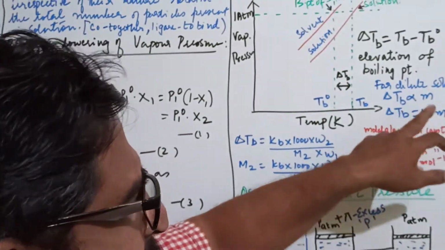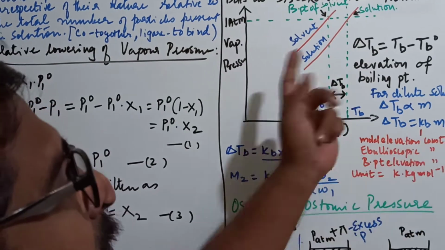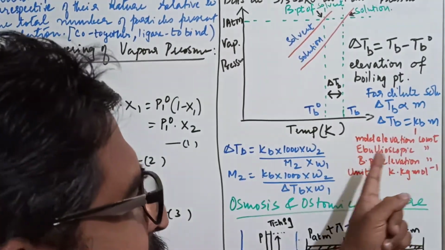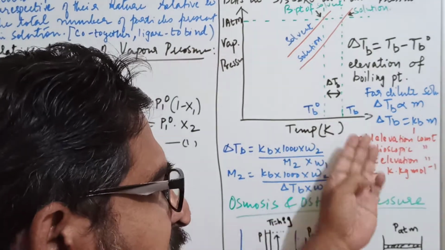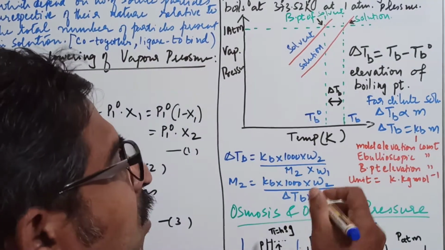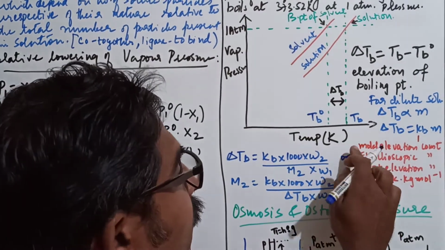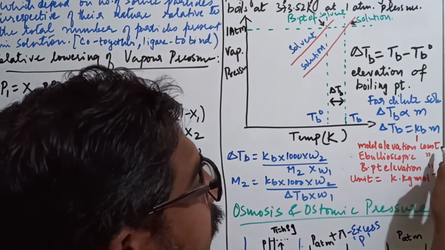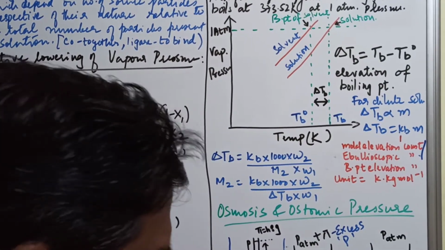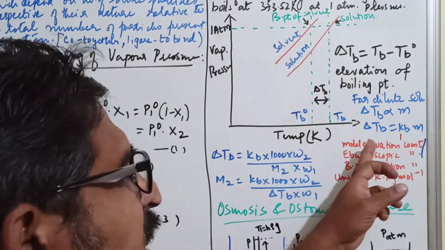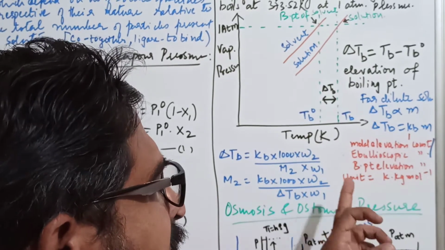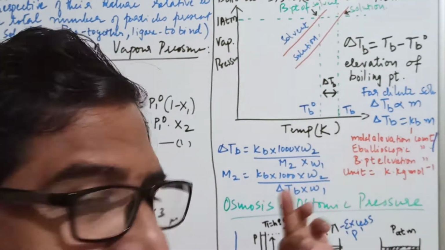Now, to remove the proportionality, we will have Kb. What is Kb? Molar elevation constant, ebullioscopic constant, boiling point elevation constant. Any of these you can use. All are the same. Either this or that; I will not write more, just put a slash here like this so that there is no confusion. Clear? This is the same thing: molar elevation constant, ebullioscopic constant, boiling point elevation constant. The unit is Kelvin kg per mole.